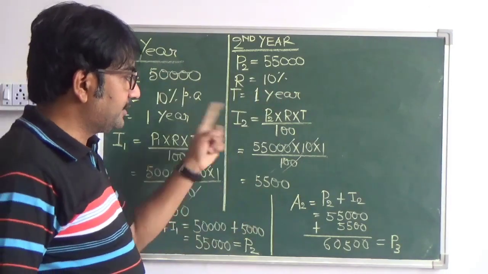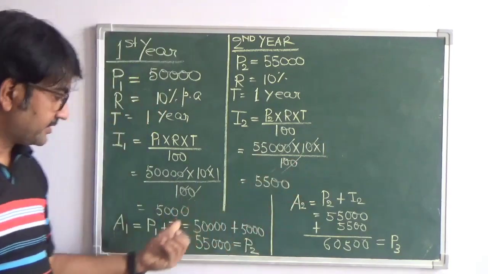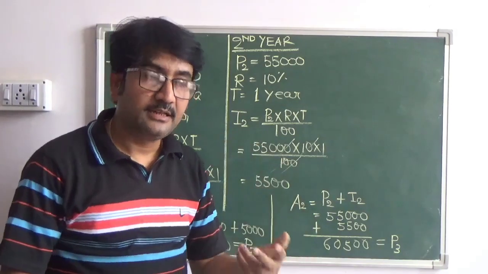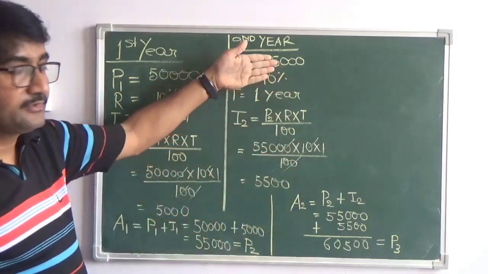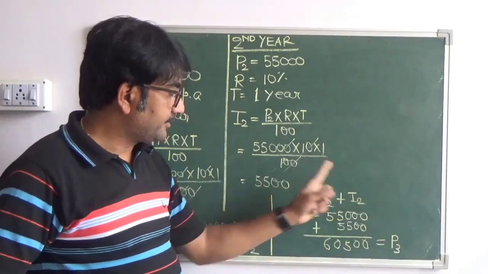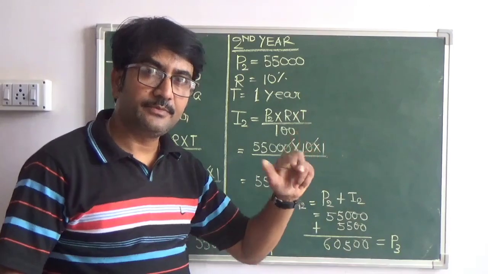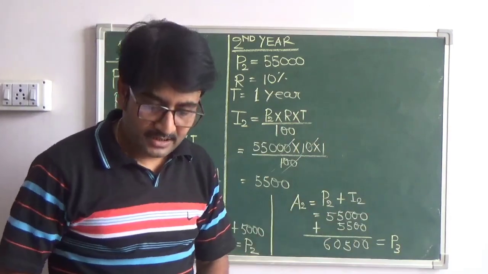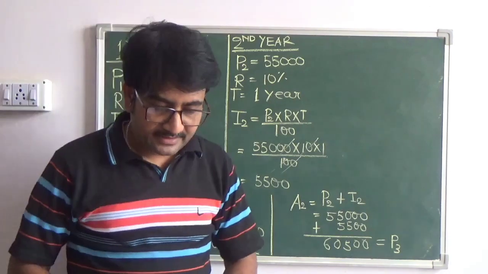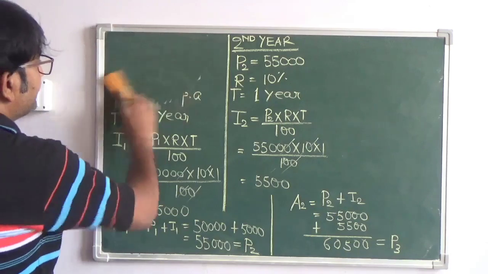So the interest we calculate here comes to 5,500. You can see very clearly that the first year interest is 5,000 and the second year interest is 5,500. That is because of this change in the principal value. So the amount at the end of the 2 years is 60,500. Now this becomes the principal for the next conversion period. Now we are given 2 years and 3 months. That means we will be calculating the interest for 3 months of the third year. So I am writing it.